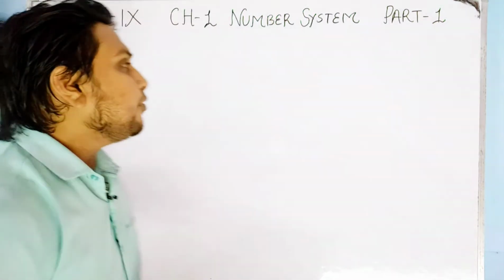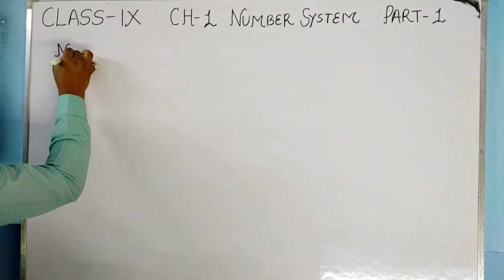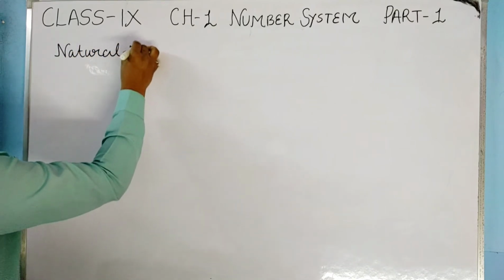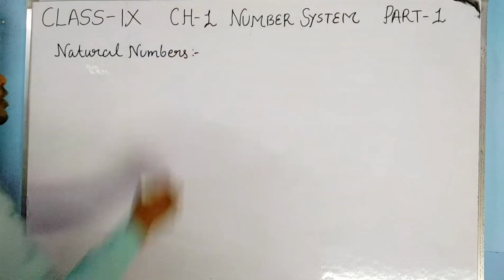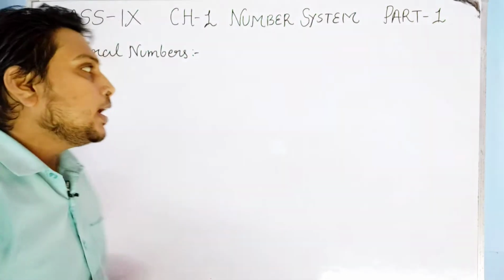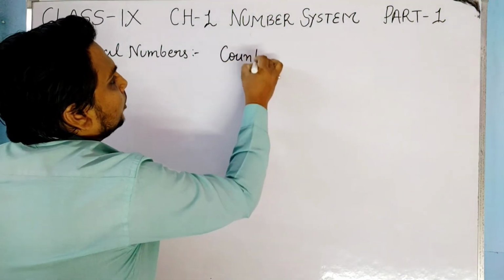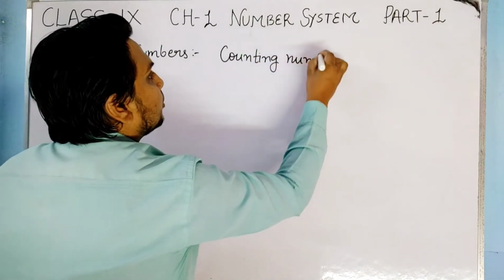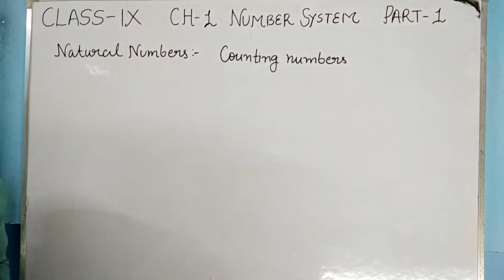So the first type of number that we will study is natural numbers. So what are natural numbers? We always say that the counting numbers are known as natural numbers.